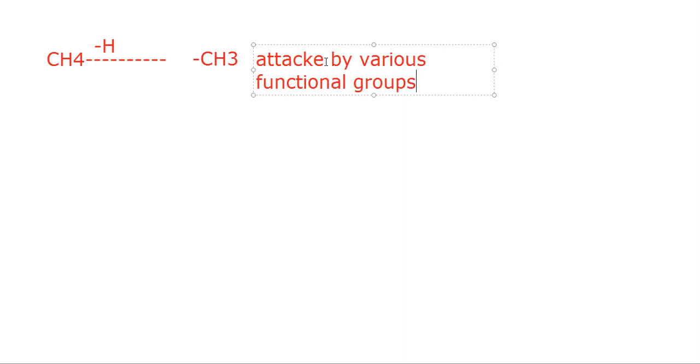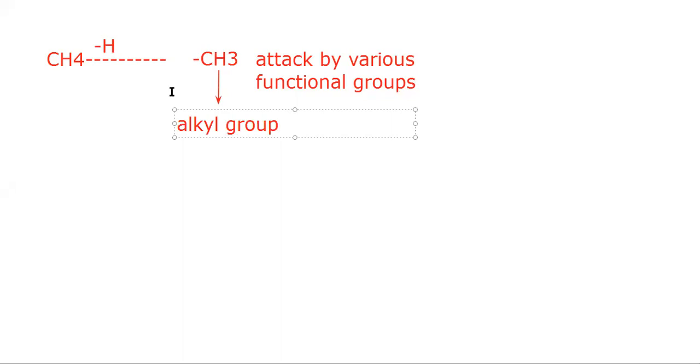Okay, can be attacked by various functional groups. So this particular group now cannot be defined in the category of alkane and has been given a different name that is defined as an alkyl group. So I hope you got it. This is a little bit different from those hydrocarbons that we have already seen.